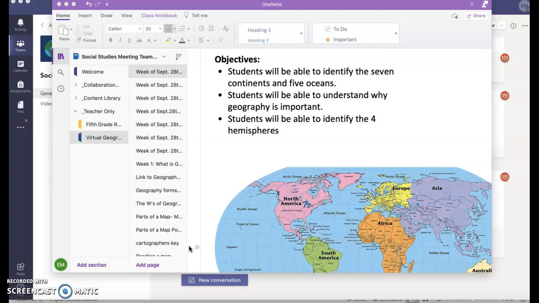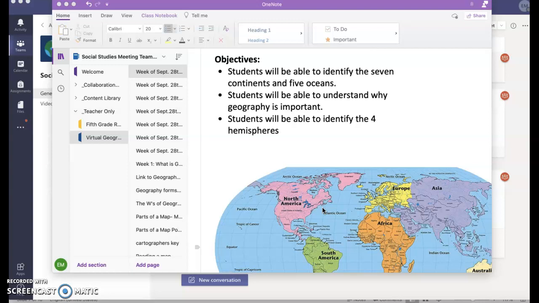Okay, so then we went over the Pacific Ocean and the Atlantic Ocean. To the west would be the Pacific Ocean, and to the east of the United States is the Atlantic Ocean. This week, we're going to be focusing on the 7 continents and the 5 oceans that surround our world.